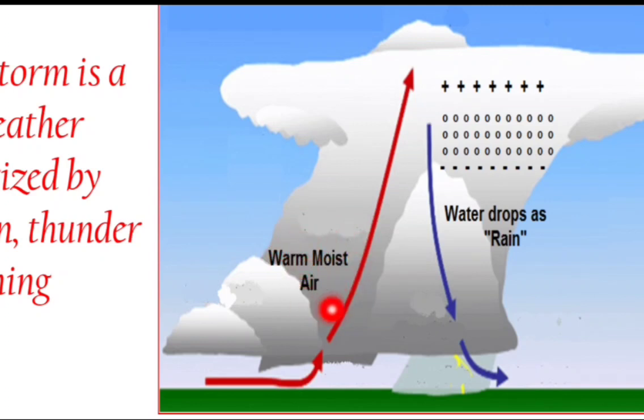the vapors and the moisture present inside the warm air will go up, and as it goes into the upper region of the atmosphere, the air will start cooling down, and the moisture or the vapors present inside this air will condense. So it will condense into droplets or ice crystals. Now these ice crystals will collide with each other, and this will be supported by the air which is rising up. So because of this collision between the particles, what will happen?